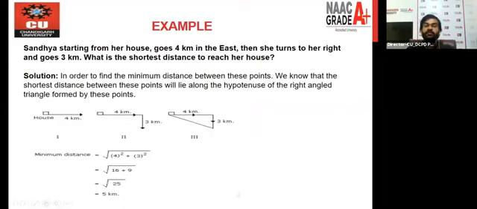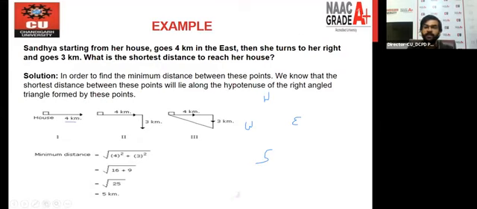One more question in which we have to discuss the shortest distance concept, right? And that was the third subtopic of our content part. And what is the question? First, read it very carefully. The question is, Sandhya starting from her house goes 4 kilometers in the east. So we all know if this is the east direction, this is the west direction, this is the north direction, this is the south direction. So what is the first diagram? We are going 4 kilometers in the east direction, right?